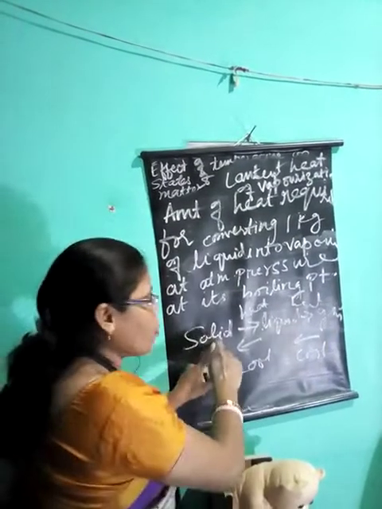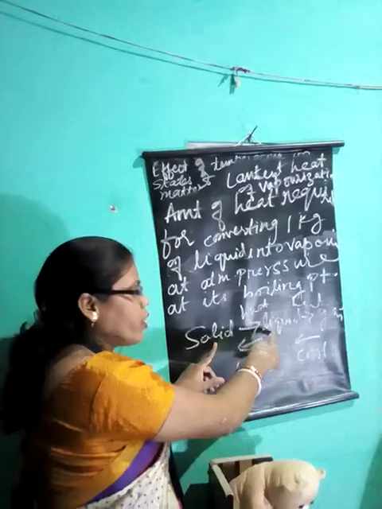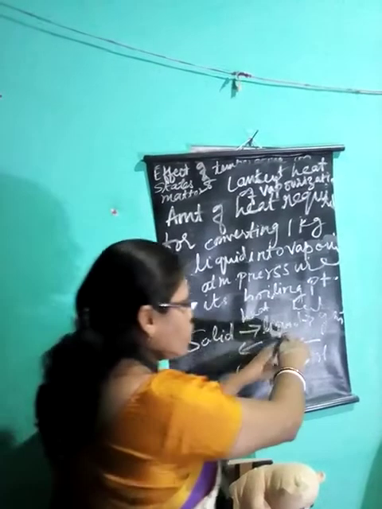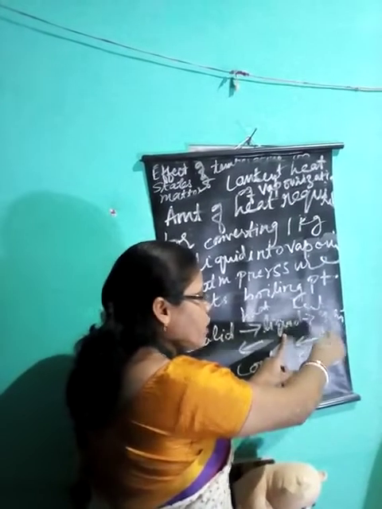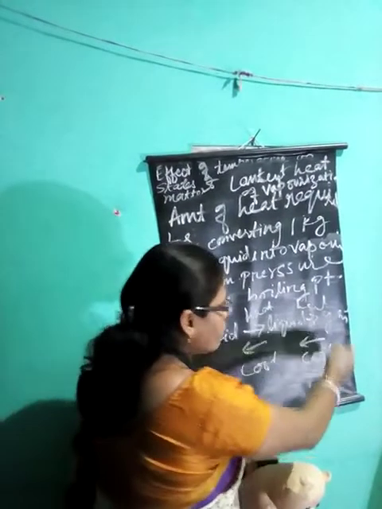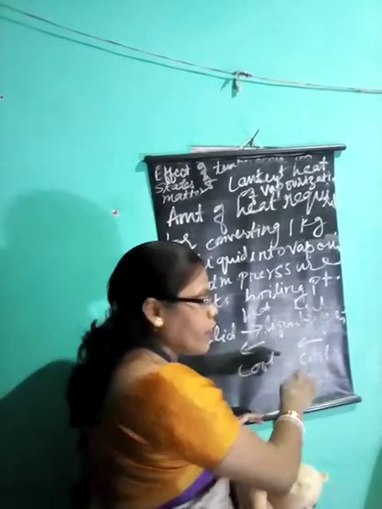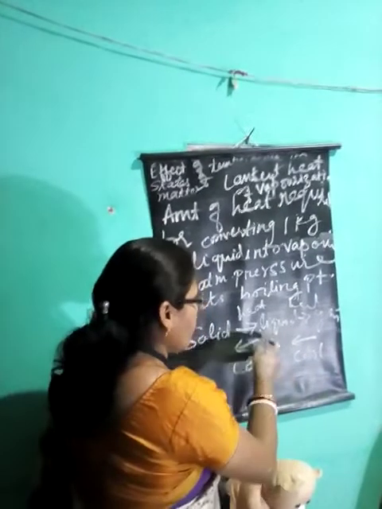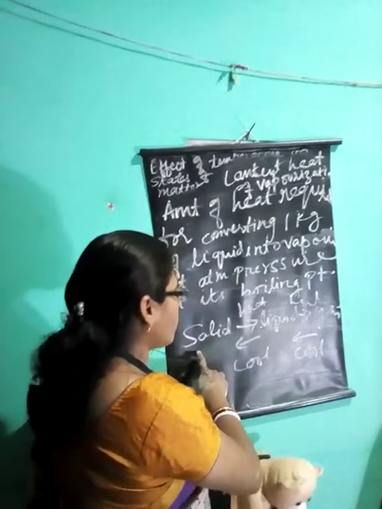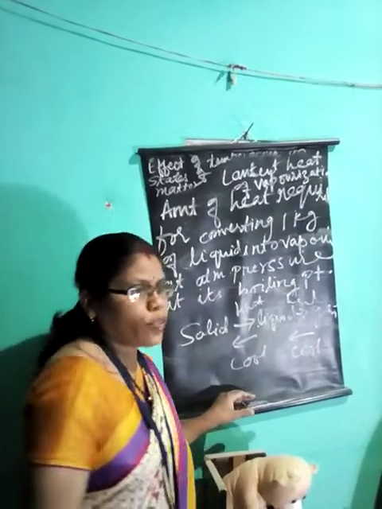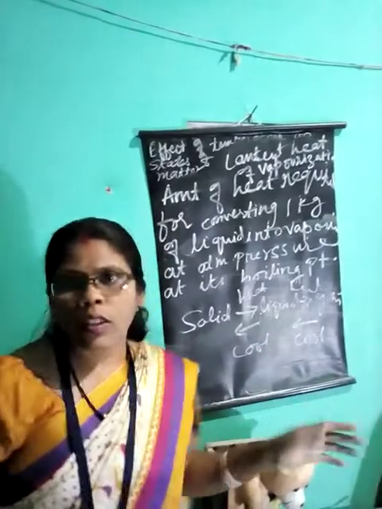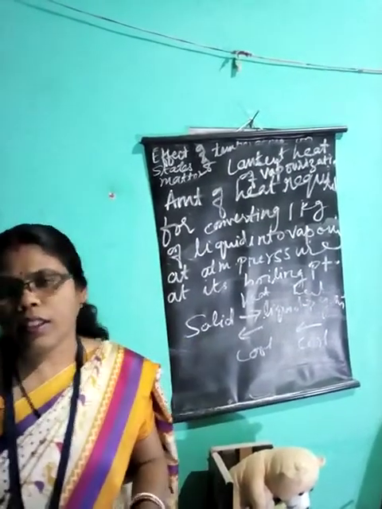The process of conversion of solid into liquid is called fusion. The process of conversion of liquid into gas is called vaporization. Gas into liquid is called condensation, and the process of conversion of liquid into solid is called solidification. Hence, the next topic we are going to take in the next class.